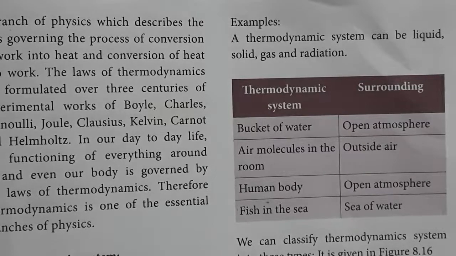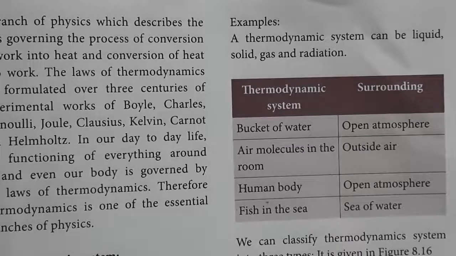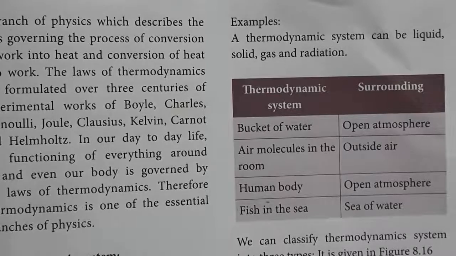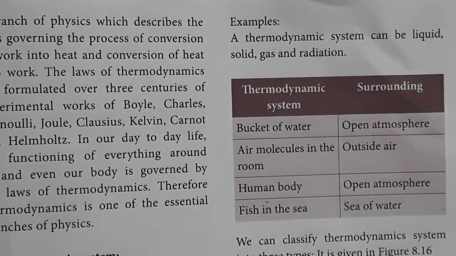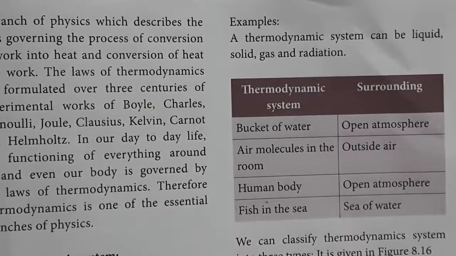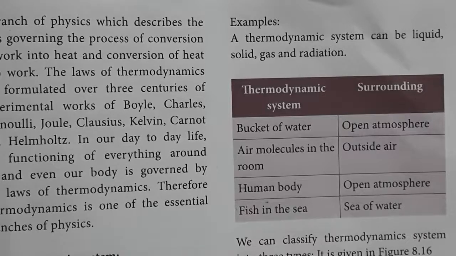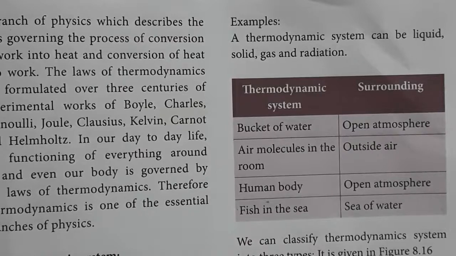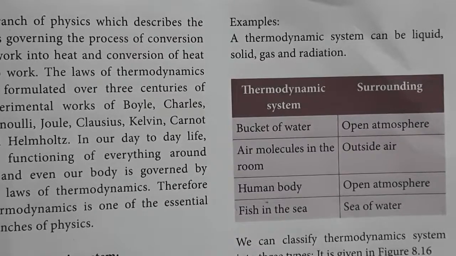If a bucket of water is taken as a system, then the open atmosphere is the surrounding. Air molecules in the room are considered as a system, and outside air is considered as the surrounding. Human body as a system means the open atmosphere is the surrounding. Fish in the sea is the system, and the sea water is the surrounding. Understand? So this is about the concept of system and surrounding.